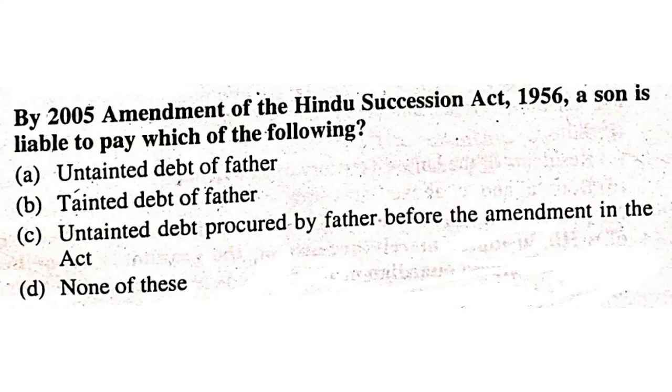Section 11. By the 2005 amendment of the Hindu Succession Act 1956, a son is liable to pay which of the following? Untainted debt of father, tainted debt of father, untainted debt procured by father before the amendment in the Act, or none of this. It should be untainted debt procured by father before the amendment in the Act.